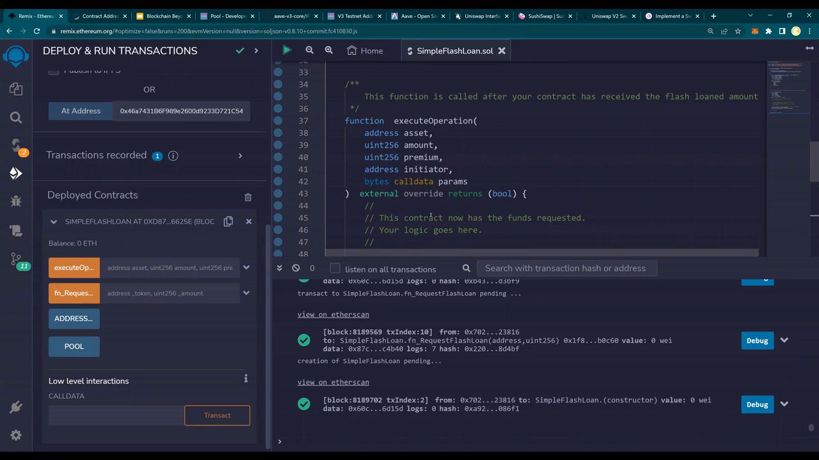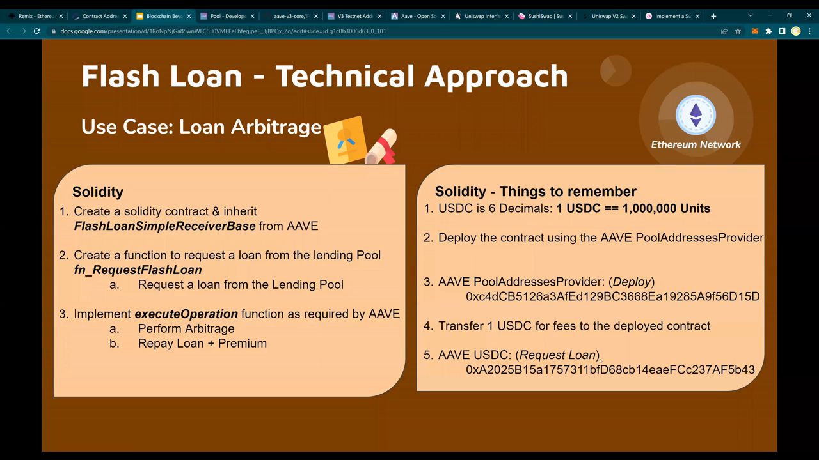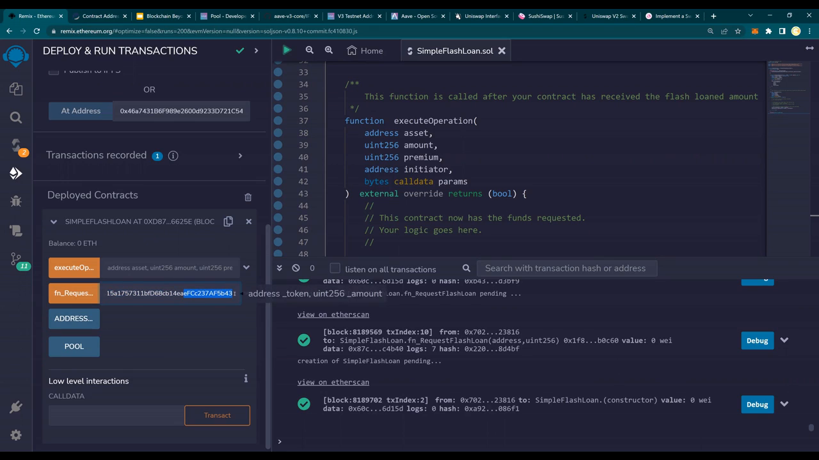Now, I will say request. Remember, I have transferred only one, but I want 5 USDCs, right? So I have transferred to this contract, not to the pool. One USDC will only serve for paying fees and other things, right? So let me now request a loan of 5 USDCs. So I go back in here. So this is the USDC token ID. So this is B43, the token ID, comma, how much I am requesting?